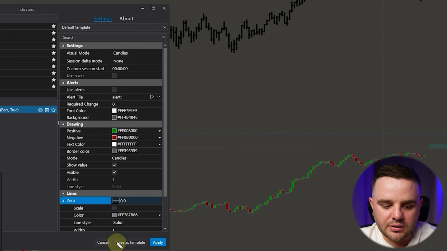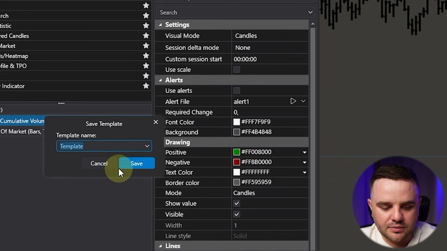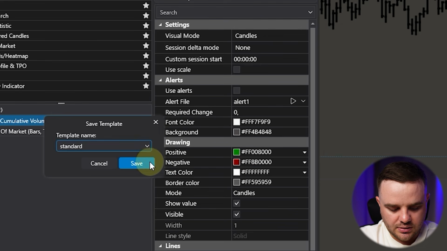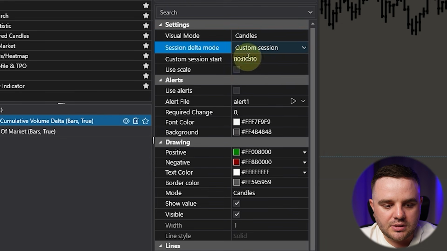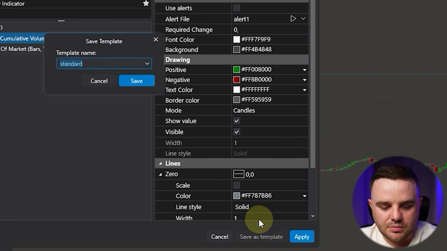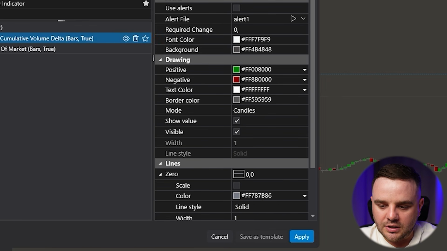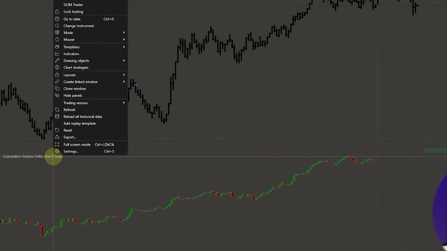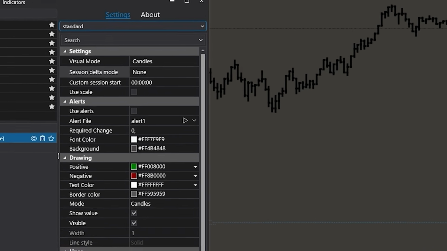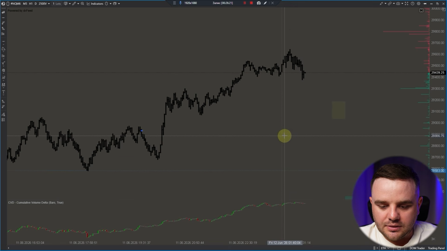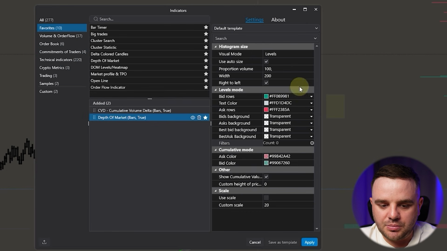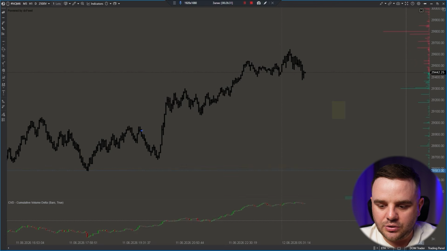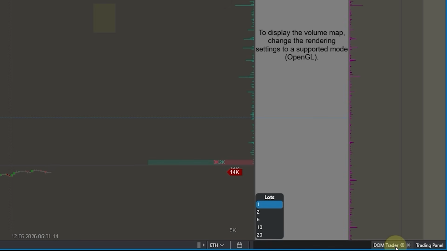Additionally, in ATAS, it's really a cool tool that you can, as you can see, save a template. For example, let's do standard. It's standard, but for example, you sometimes would like to analyze, for example, default session separation. And here, session separation, and you save it and apply. And in the future, it's really easy. You go to this menu, you can see standard. We switch to standard and it automatically switches. Okay, we have delta. The next indicator that we will use together would be depth of market, because I prefer to analyze depth of market on a chart, because here you can open depth of market in this way.